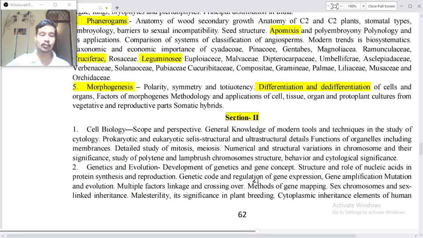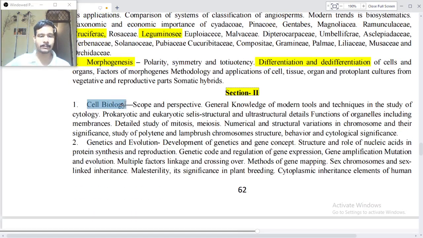Section 2, Cell Biology: scope and perspective, general knowledge of modern tools and techniques in the study of cytology. Prokaryotic and eukaryotic cells, structural and ultrastructural details, functions of organelles including membranes, detailed study of mitosis, meiosis and numericals, and structural variations in chromosomes and their significance. Study of polytene and lampbrush chromosomes: structure, behavior and cytological significance.